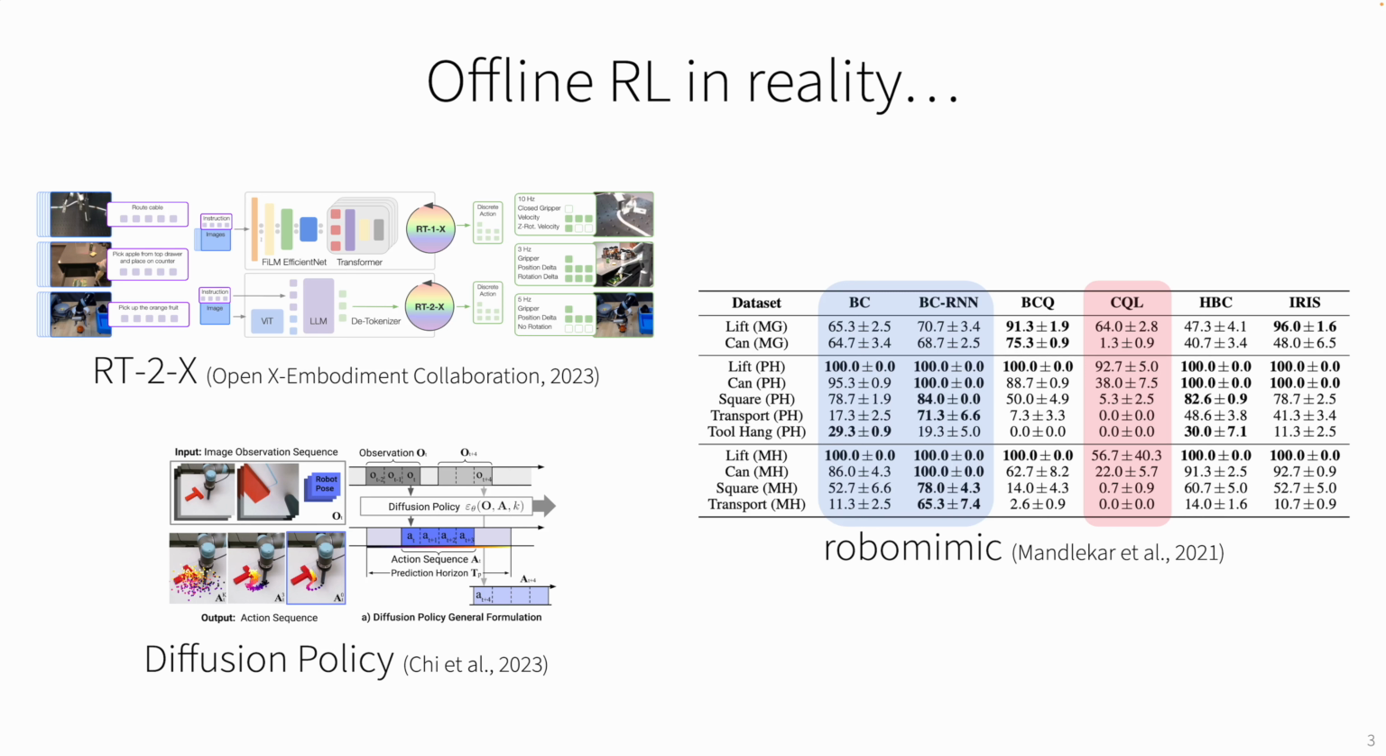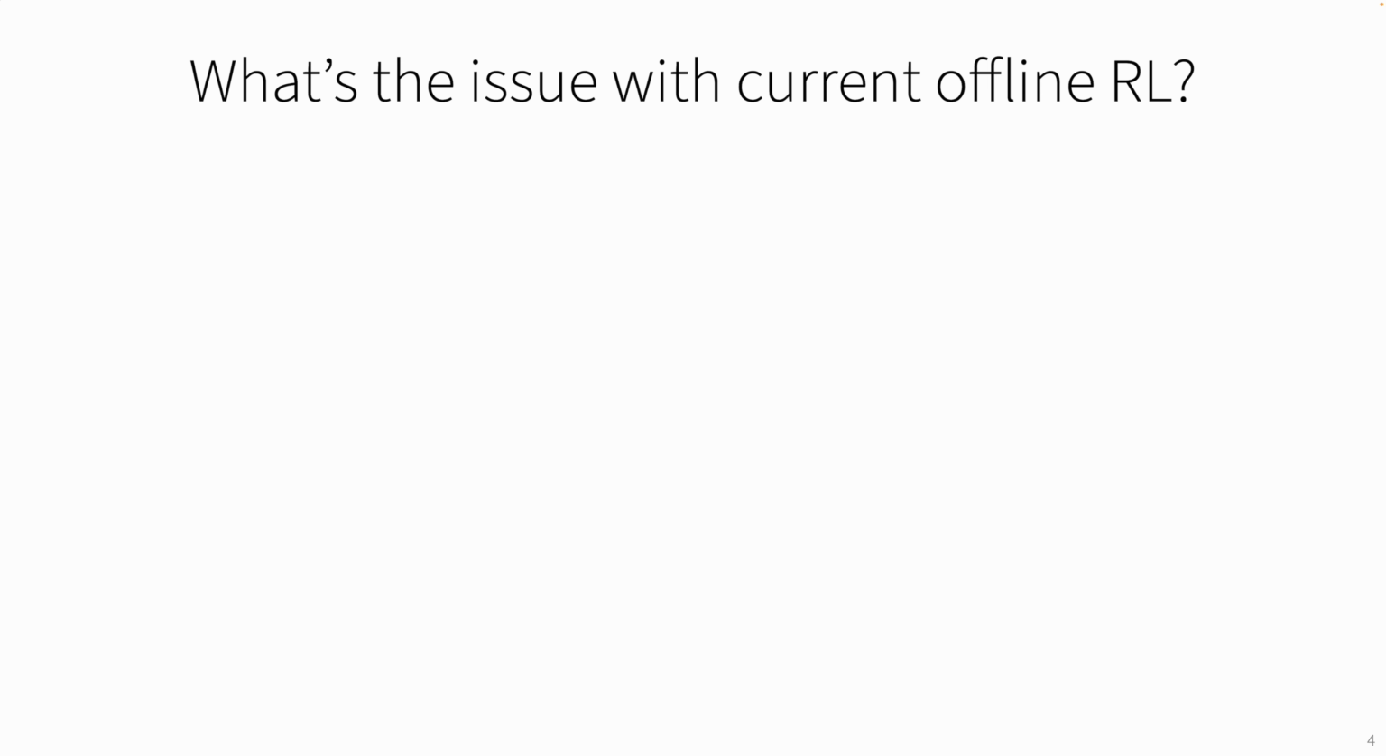And also, if you look at some benchmarks in robotics or offline RL, we often see that the performance of BC is much better than the performance of offline RL, even though it shouldn't be the case. So why is this the case? What's the problem with current offline RL?